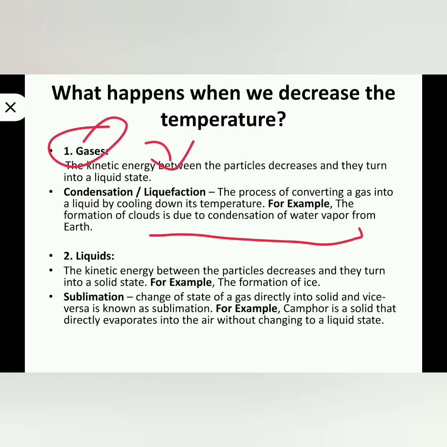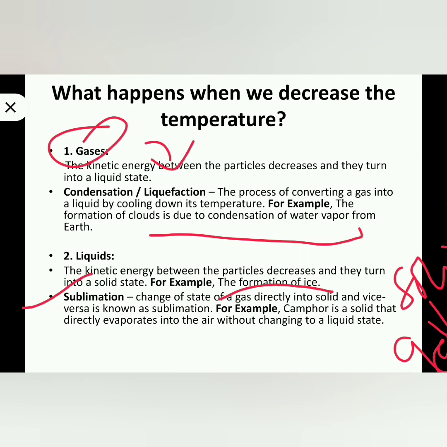In the case of liquids, when temperature decreases, kinetic energy also decreases and particles come closer, and the liquid starts converting into solid. Example, formation of ice. Another important process is sublimation, conversion of solid to gas.